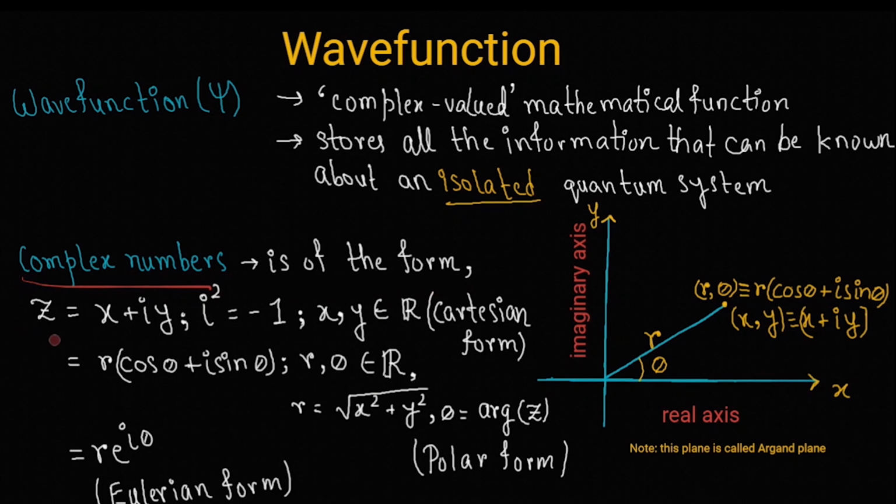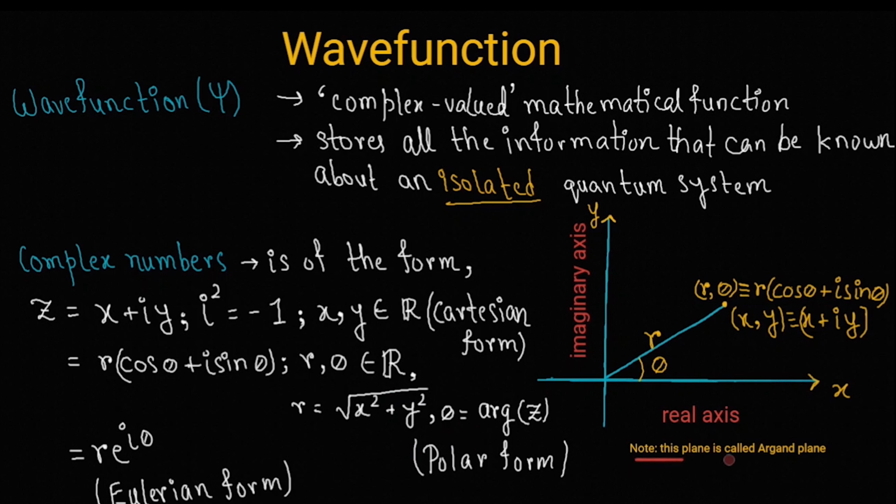A complex number z is of the form x plus iy, where i squared equals minus 1 and x and y belong to the set of real numbers. This representation of complex numbers is known as the Cartesian form. There are also two other forms to represent a complex number. To learn them, let's look at this graph.